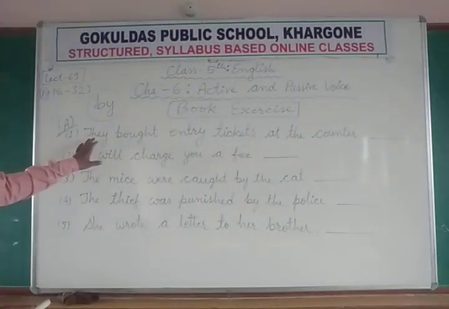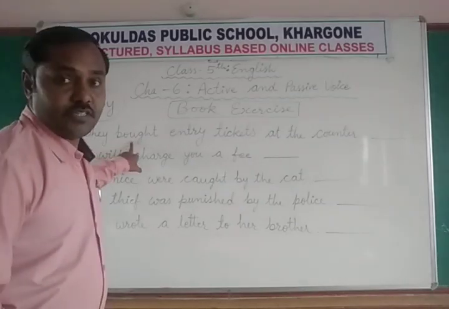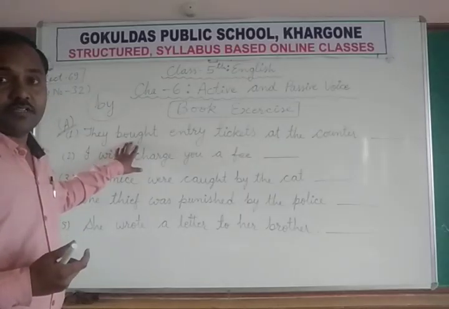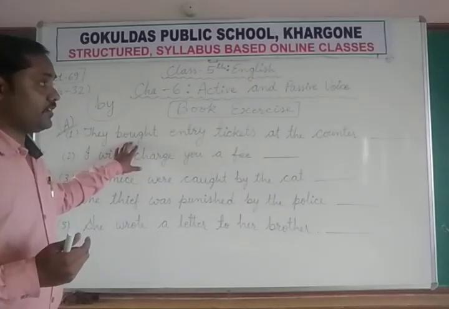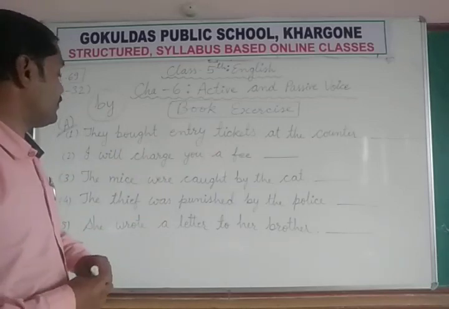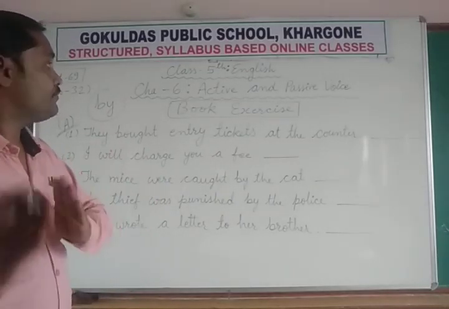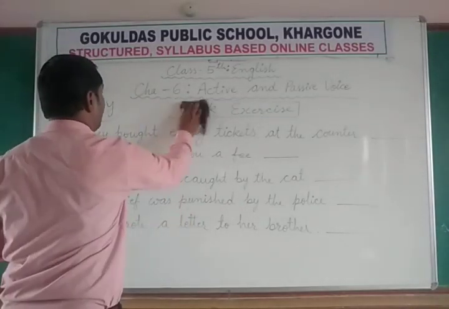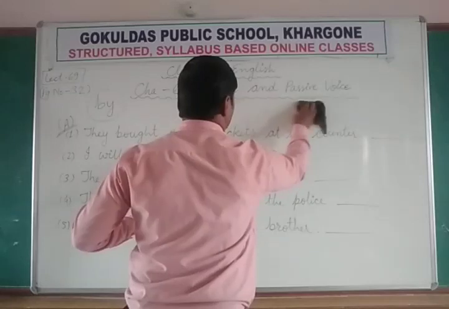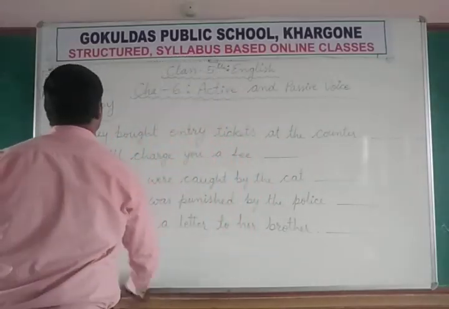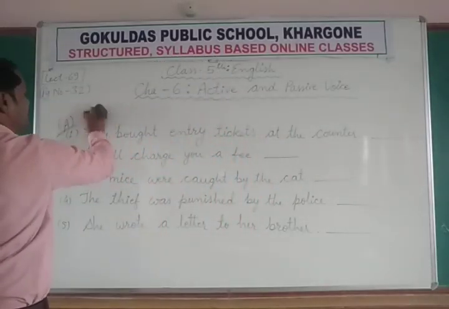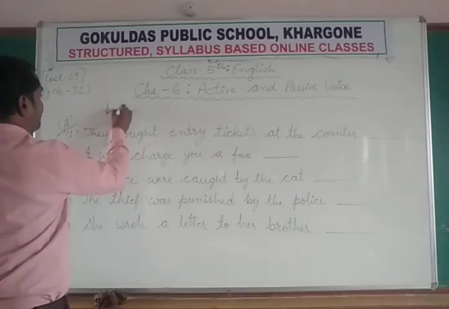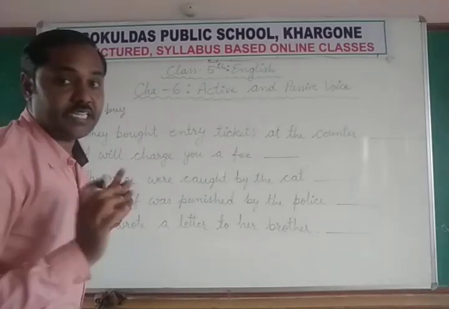Let's see the first sentence. They bought. You know what is bought? Bought is an action verb. If we see the three forms of the verb: buy, bought, bought. If I write on the board the three forms of this verb, buy, bought, bought. Buy means purchase, खरीदना. Buy, B-U-Y.